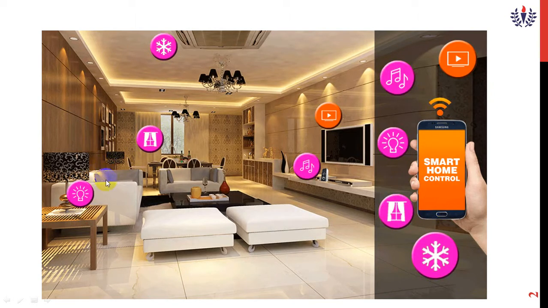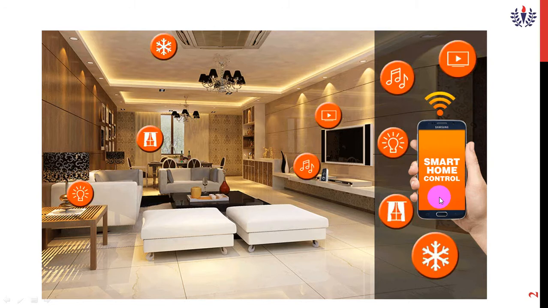I can control the lighting, the screening system, the air conditioning temperature, I can change the program devices, and I can control the music devices also. All these 5 devices are incorporated in this mobile, so we can say it is a smart home control.